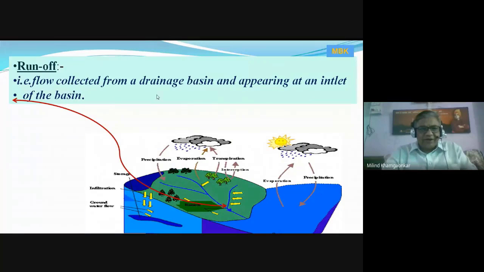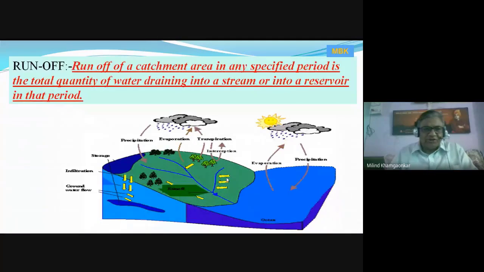That is the flow collected from the drainage basin, again the catchment area, and appearing at the outlet of the basin, as has been shown here. This is the catchment area. I regularly try to explain what a catchment area is.